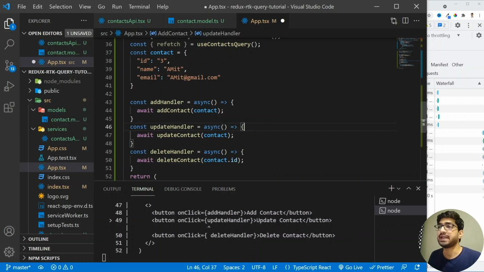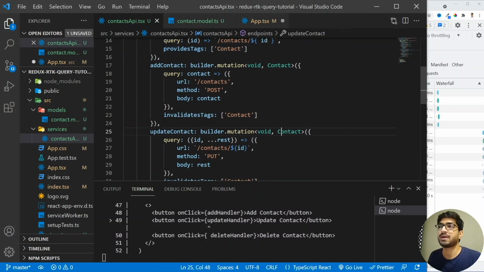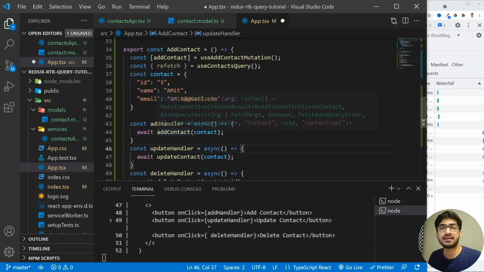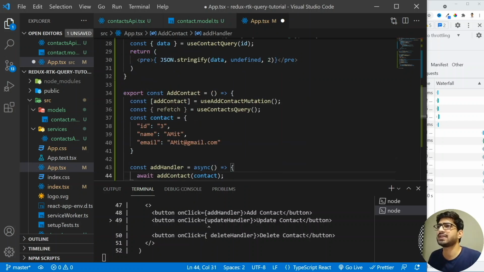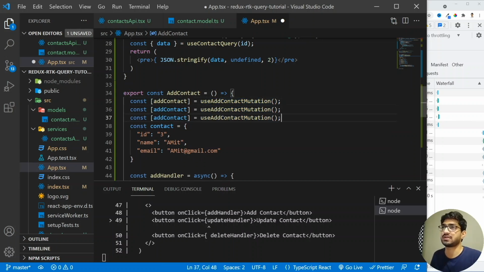All right, for updating the contact, we have to pass the complete contact. So if we go to the contacts API, then you will see that we need to pass the complete contact object. So that's fine. And for the update and delete, for add handler, it's already working. So what we are going to do here is I'm going to remove this refetch because we don't want it. And I'm going to do a copy of this and I'm going to add it 2 times.